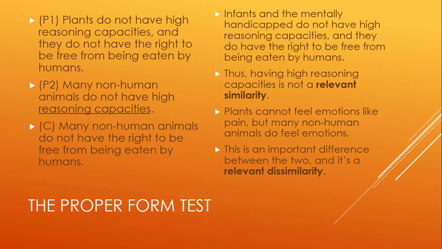Having high reasoning capacities is put forth in the premises as being a similarity between plants and non-human animals. But it's not relevant to the argument, because just because something does not have high reasoning capacities, it doesn't therefore follow that we can eat it whenever we want to. Just look at infants and the severely mentally handicapped. So in other words, this similarity between plants and non-human animals is irrelevant for the argument. That's what the criticism here is. It's an irrelevant similarity. It's not going to do the proper work to generate the conclusion.